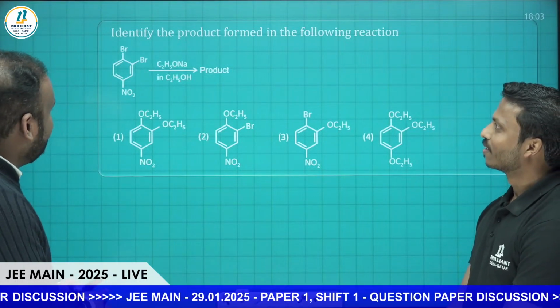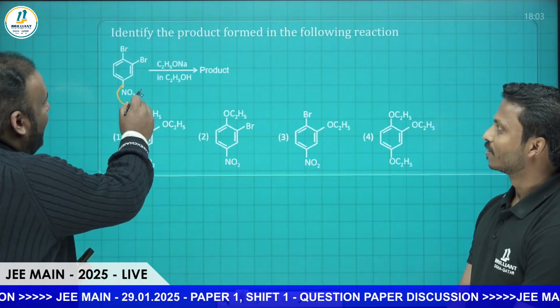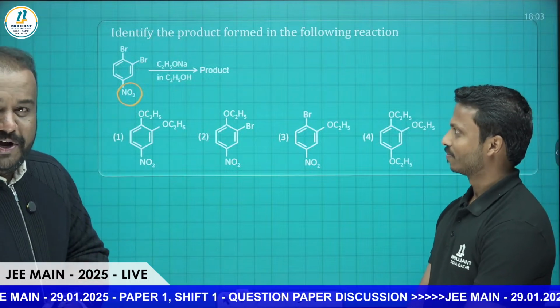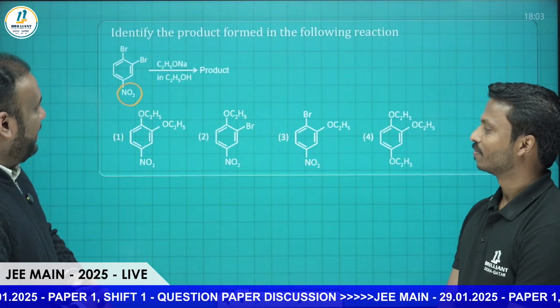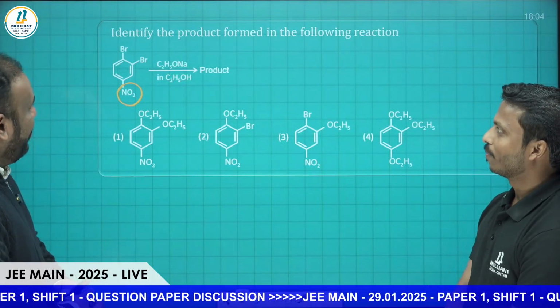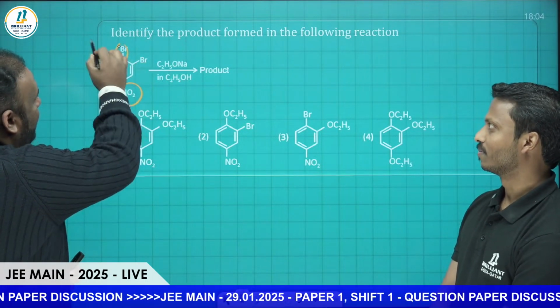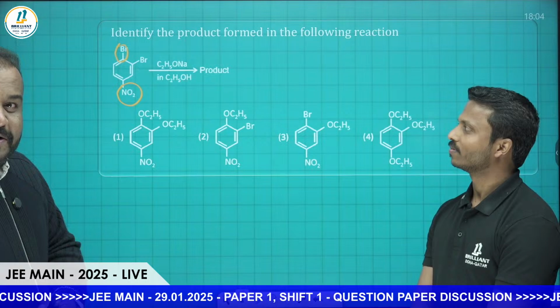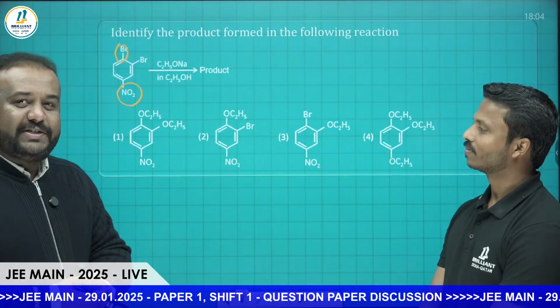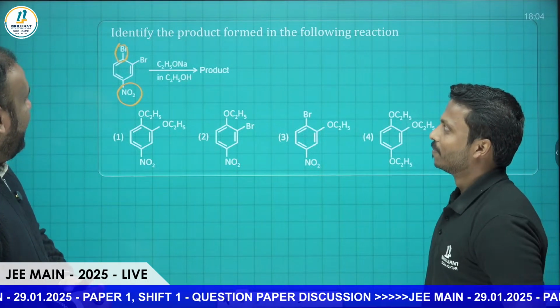So here in this case, NO2 is in the para position, so it is an electron withdrawing group. So that will increase the reactivity on the ortho and para positions. So in the para position, you have an aryl halogen bond there, which is easy to break now because of the presence of NO2 being an electron withdrawing group.